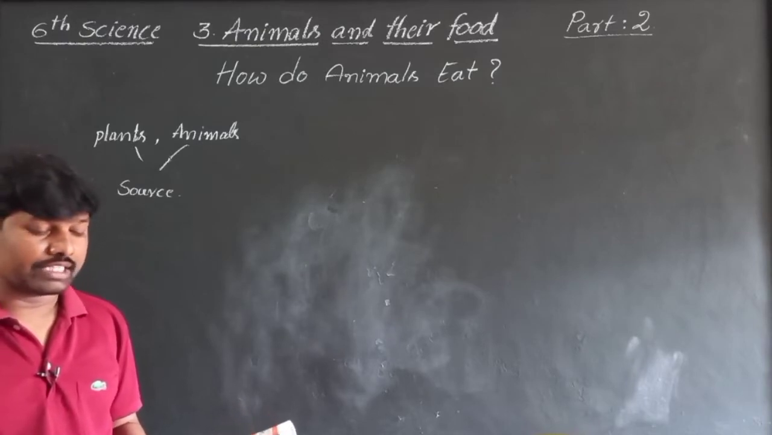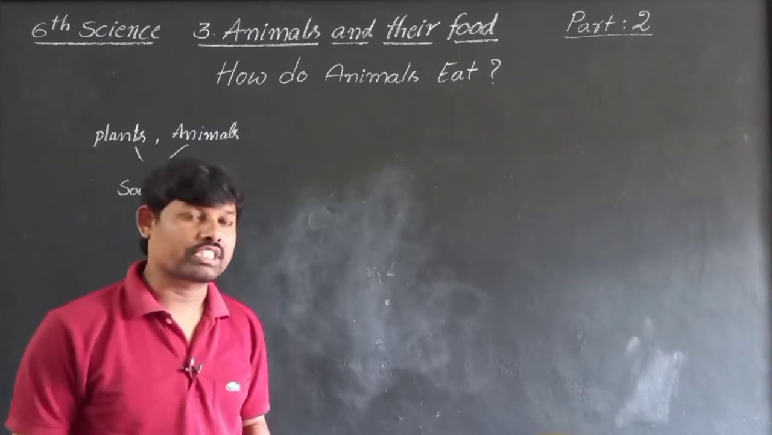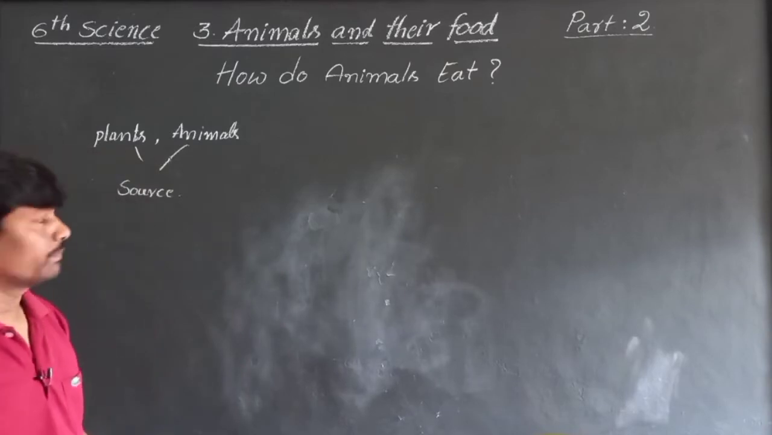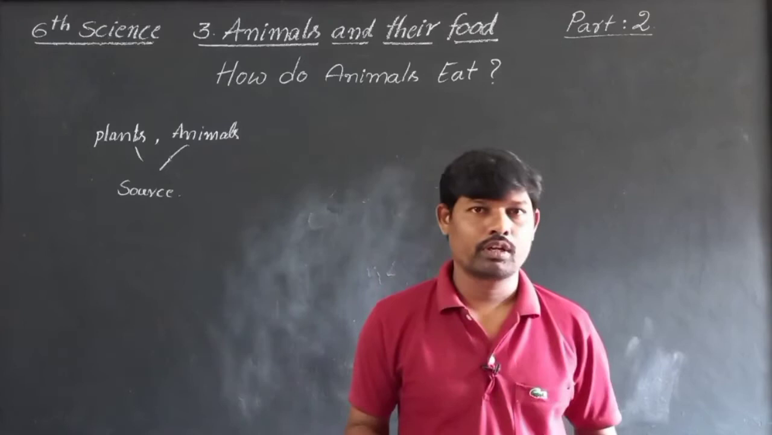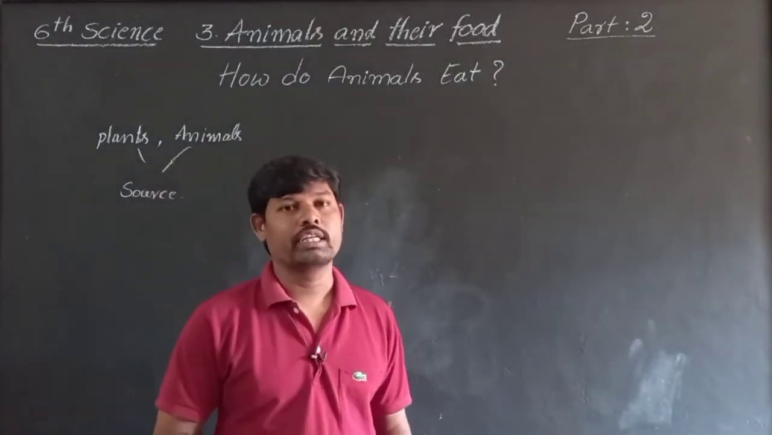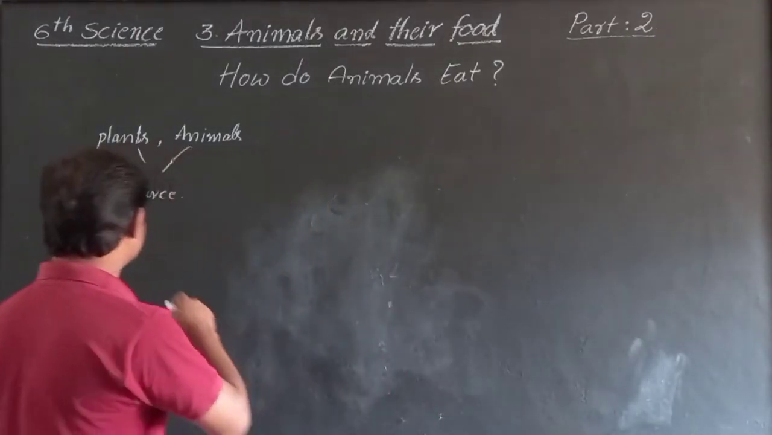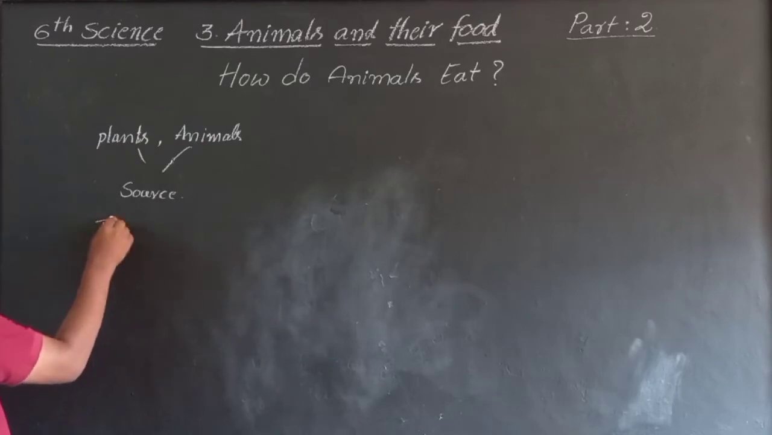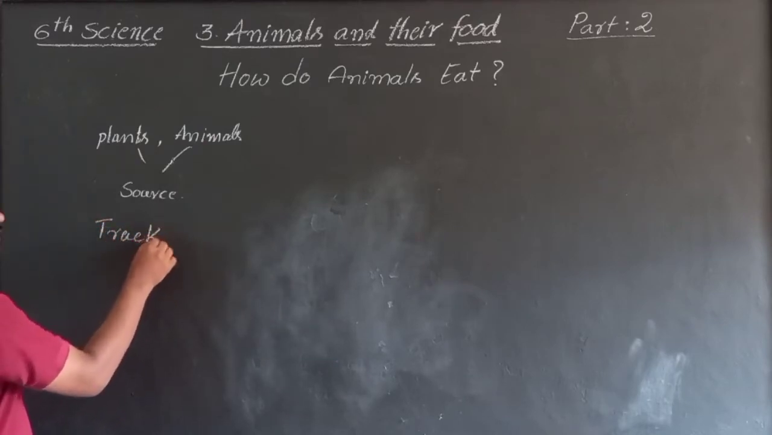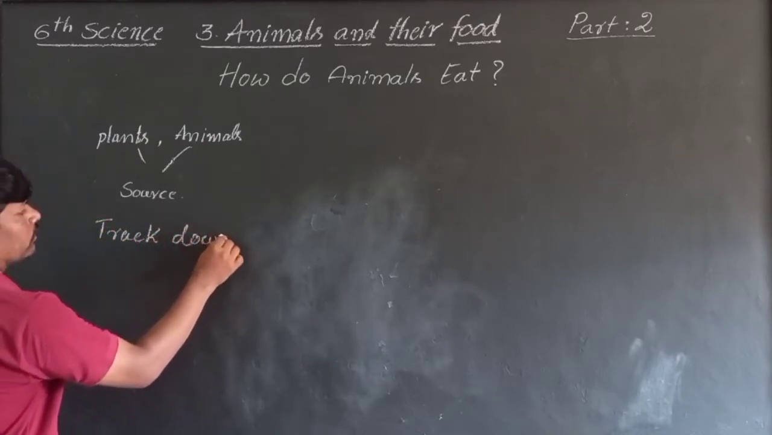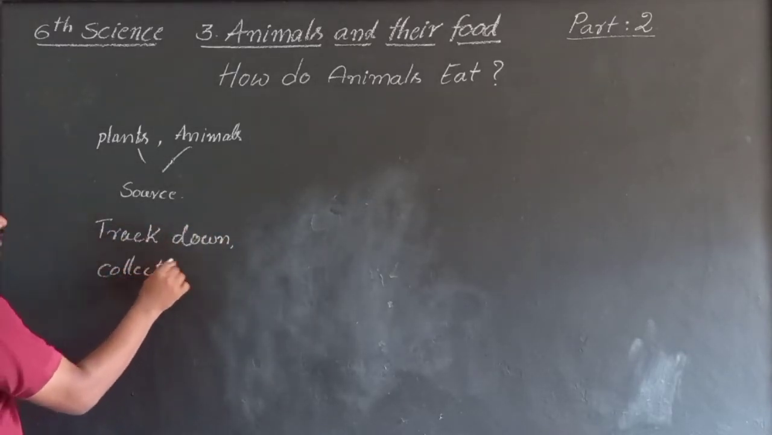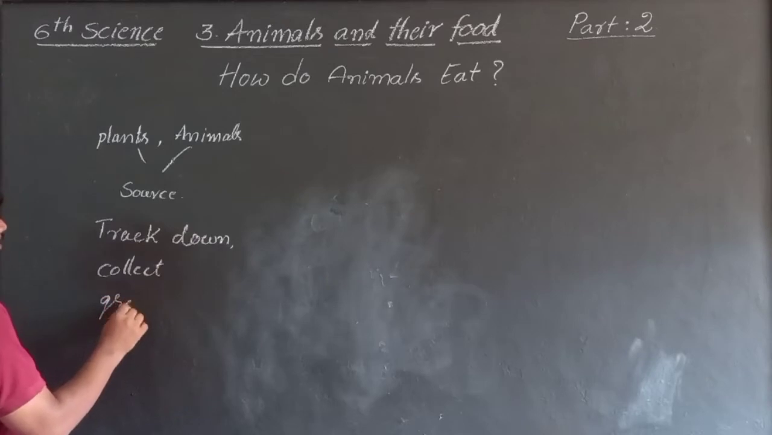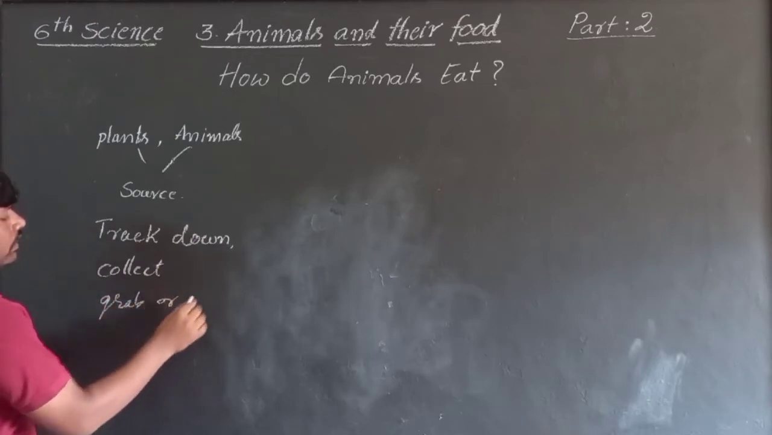Every animal has its own style of getting food, so different animals get food differently. How do they collect food? They track down food. First they will track, and collect, grab or hunt.